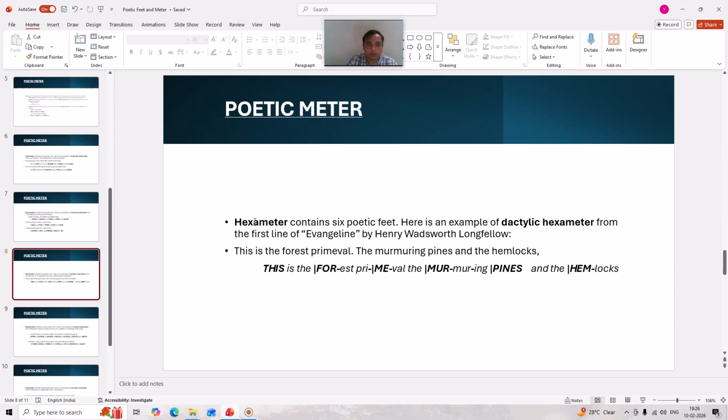Next poetic meter is hexameter. The name itself indicates that this meter contains 6 poetic feet, and here is an example of dactylic hexameter.